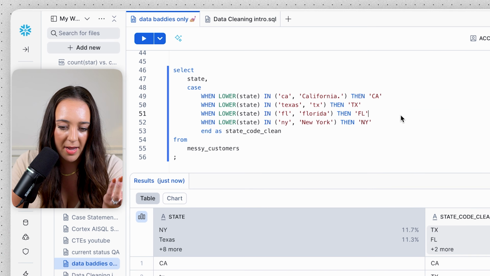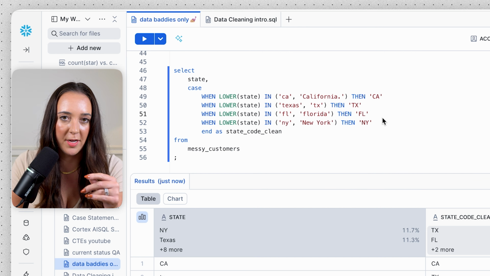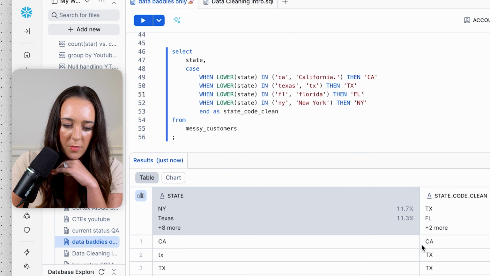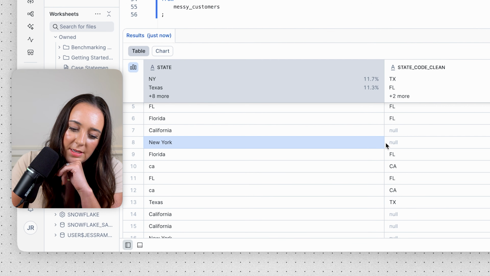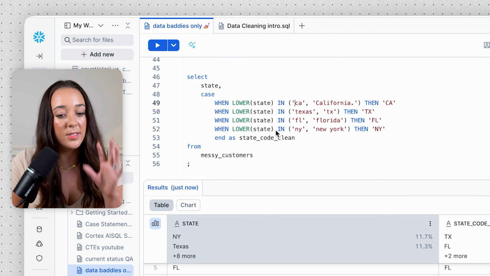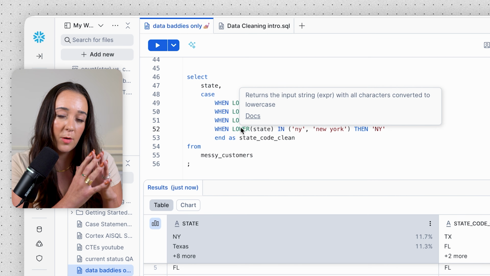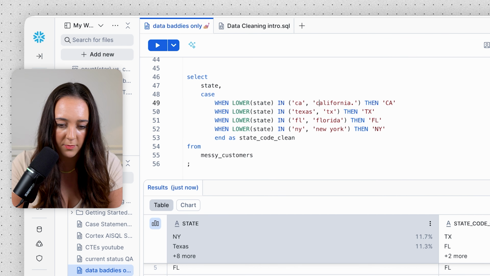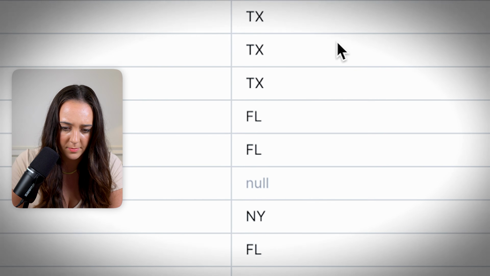Okay, now I need to validate my logic. It gets a little messy using case statements, especially with a bunch of different strings, because if something doesn't match that logic perfectly, it might be left out of your case statement. So it looks like everything worked pretty well for the most part. I do have null values, and I realized it's the full names of the state, so I actually need to not capitalize these. Since I put the state name in the lower function and I put it in all lowercase, I have to make sure I'm also matching it to lowercase strings. And that's why those got left out of the logic. So let's put California and New York in lowercase and try again.